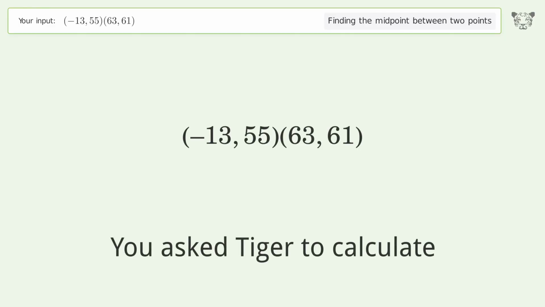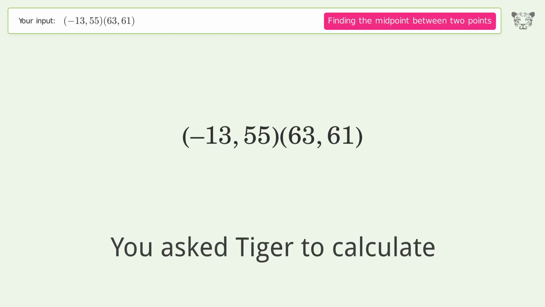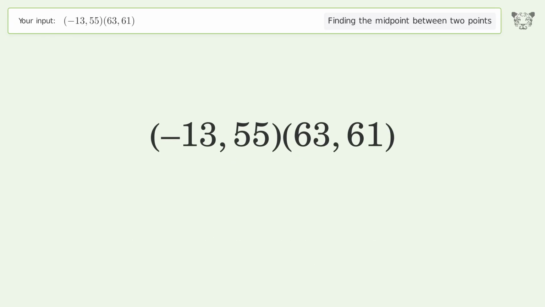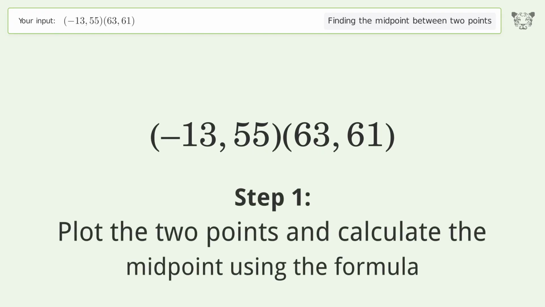You ask Tiger to calculate. This deals with finding the midpoint between 2 points. The midpoint between the 2 points is 25,58. Let's solve it step by step. Plot the 2 points and calculate the midpoint using the formula.